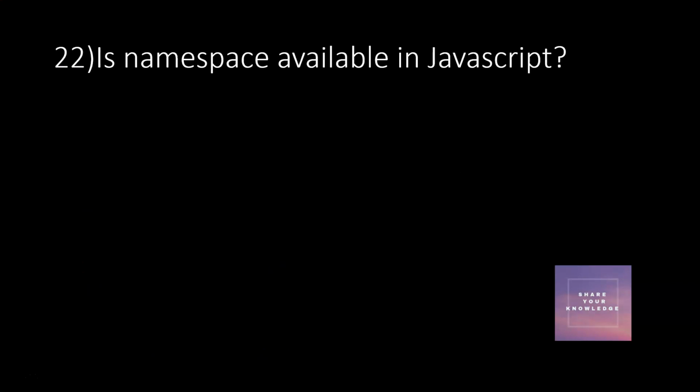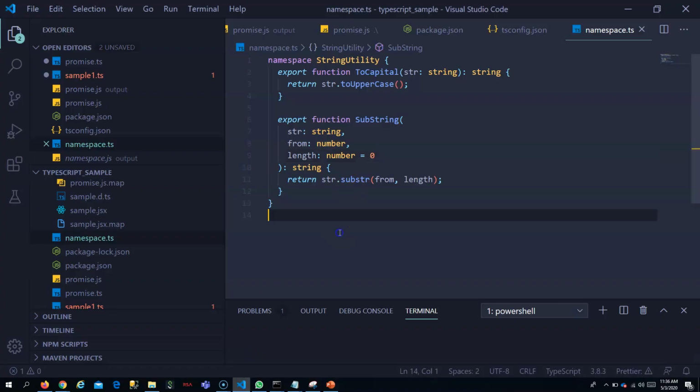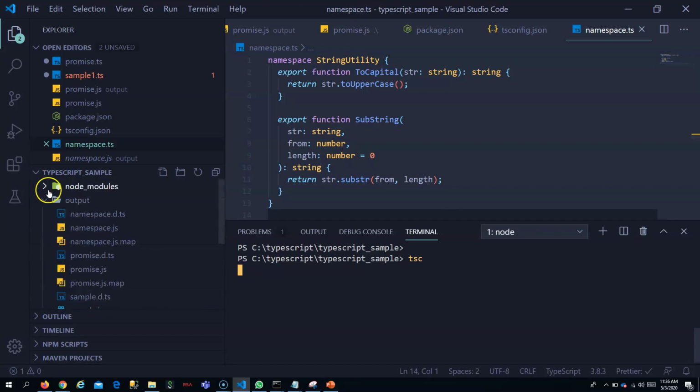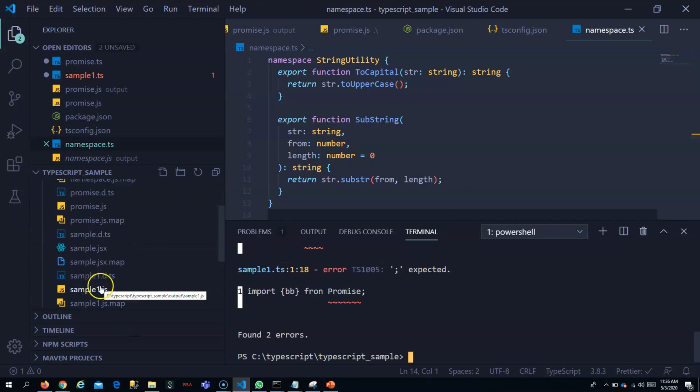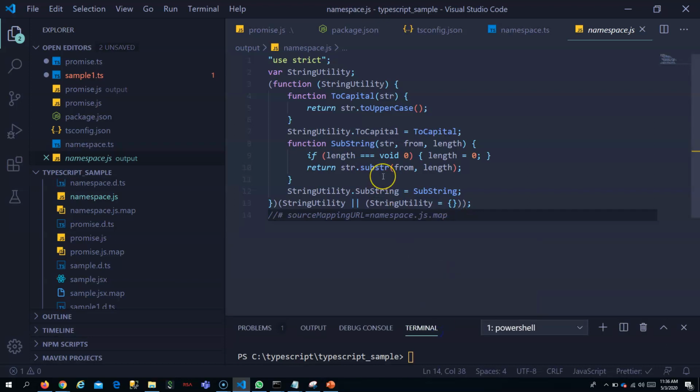Is namespace available in JavaScript? No, it is not available. Even if you do as I told you, we have a namespace file, right? We have it in namespace.ts. When you compile it, you will see that the namespace will not be available. In this file, namespace.js, you will not see that namespace keyword because it is not available. It is for creating a global space, that's it.